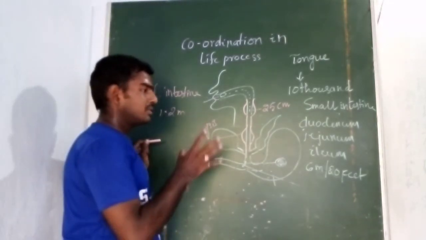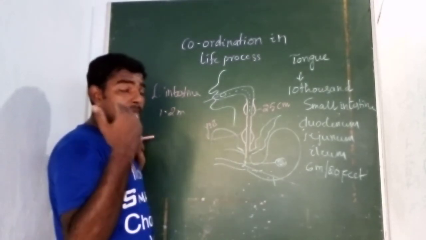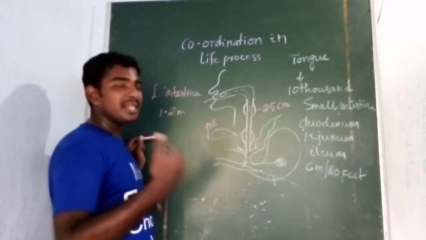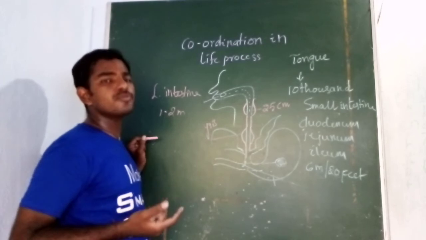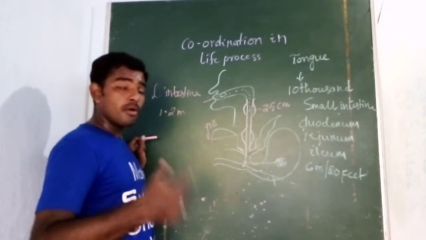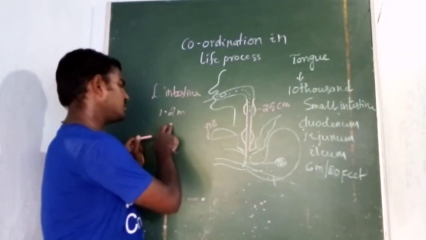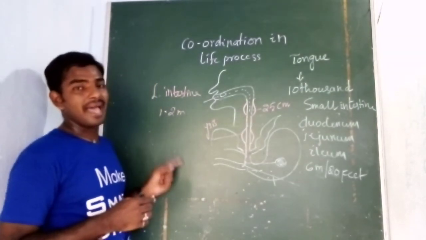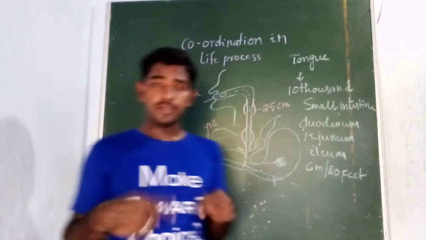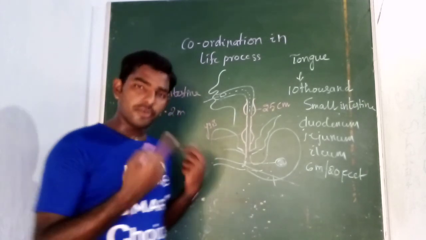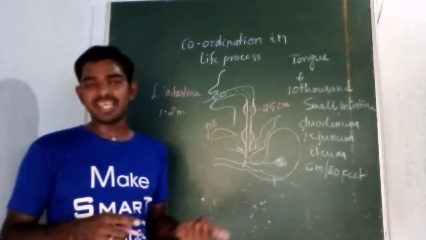So here in the small intestine, the digestion process takes place and the food will be absorbed. Some unwanted food, which is waste food, is released from our human body through the anal sphincter. So there is no use. It is released in the form of solid waste, in the form of stools or feces, from the large intestine through the rectum having the anal sphincter. So in our human body, the excreted products, sweat and urine, the liquid waste, are released, and also the solid waste is released in the form of feces.